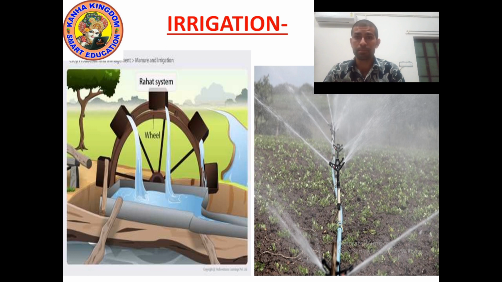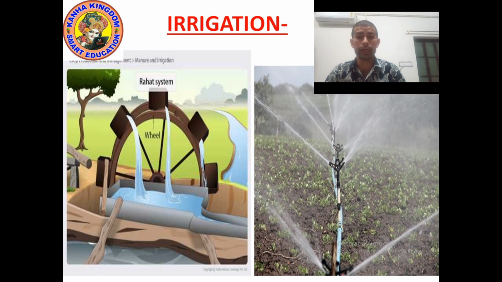Yes, both are very useful. What happens in the drip system method? In the drip system method, drop by drop water falls at the base of the root and it does not waste. It is completely useful. And the sprinkler system, you can see the picture of the sprinkler system.